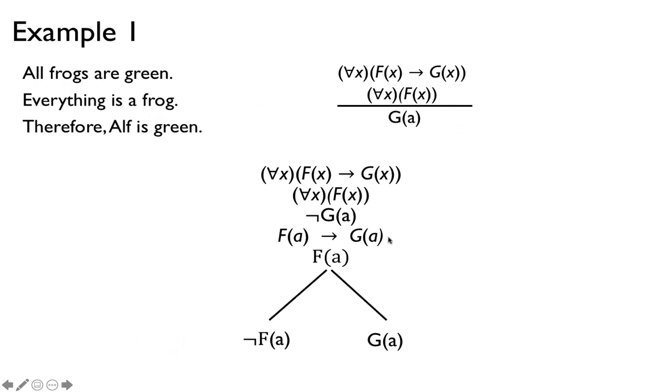Now this sentence, f of a implies g of a, is propositional logic, so I can apply the rule we learned previously: you have a conditional, and it branches off into not f of a or g of a. Now we can cross this off, because the branches are equivalent to this statement. Notice that not f of a is a contradiction, so we close it. G of a and not g of a is a contradiction in that branch, so we also close that. So this tree is closed, and therefore this is valid.